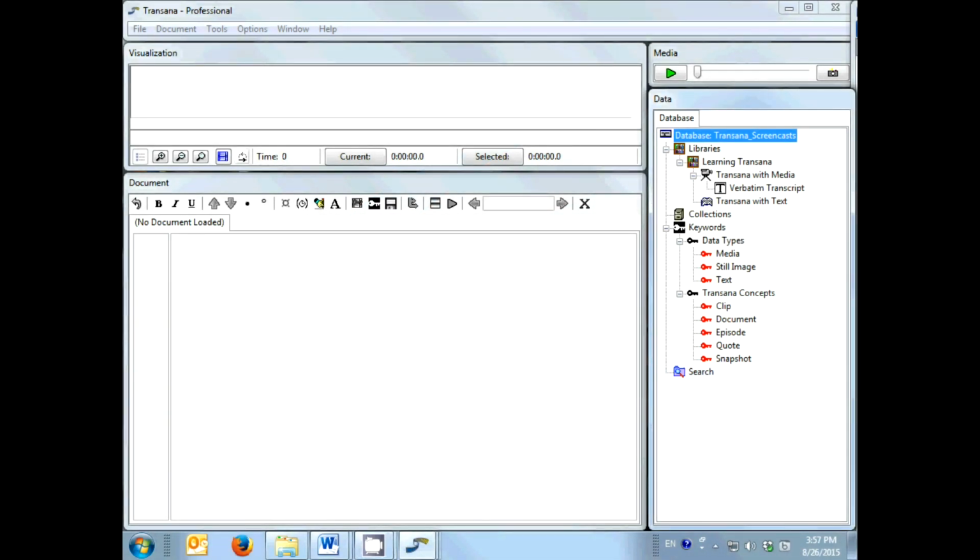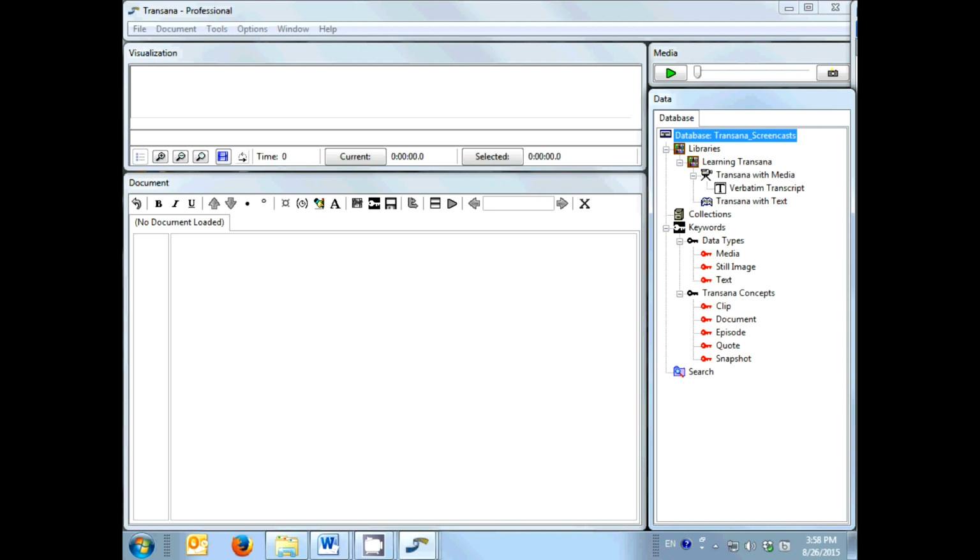Welcome to the screencast on creating collections in Transana. When you analyze text data in Transana, you select an interesting or important bit of text from a document and you create a quote from it. When you analyze media data, you select an interesting or important portion of a media file from an episode and you create a clip from it. When you analyze still image data, you create and manipulate snapshots.